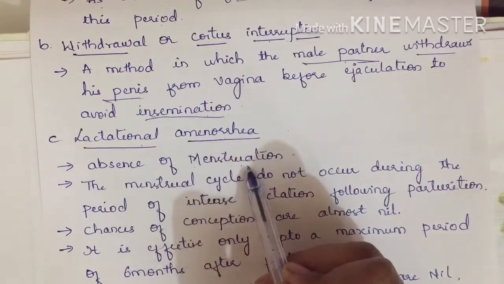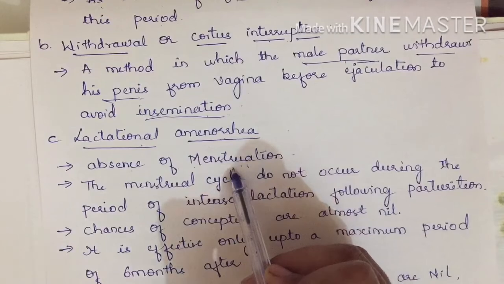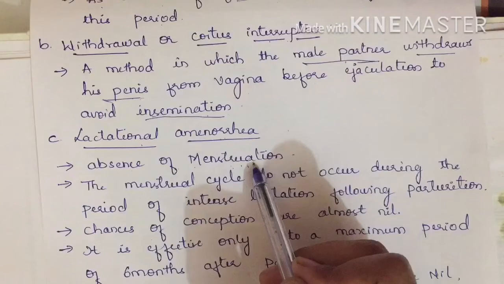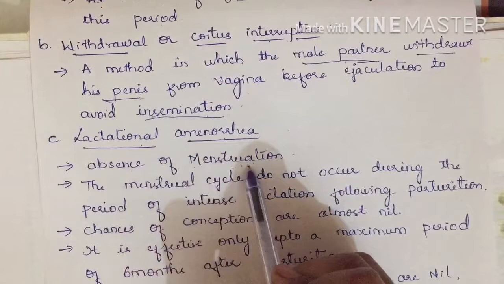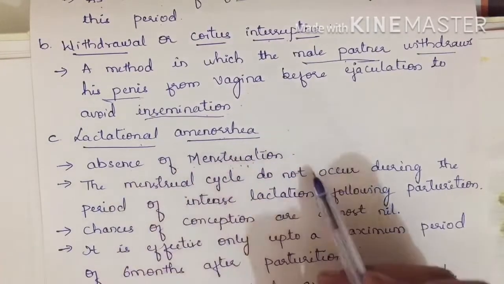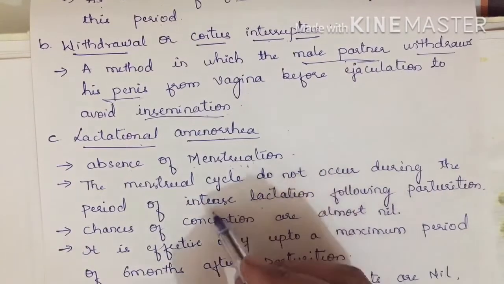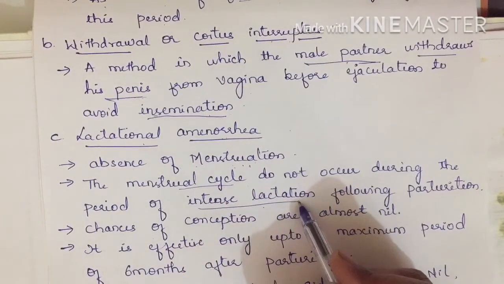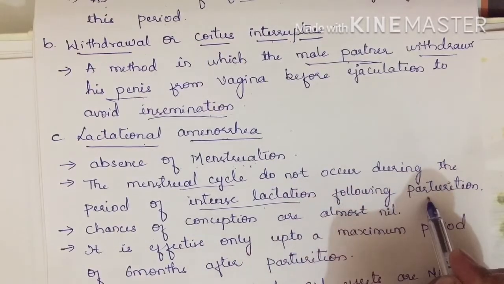If there is an absence of menstruation during intense lactation, then there is no formation of ova and no ovulation. When the menstrual cycle takes place, then there is ovulation. If there is no menstrual cycle, then there is no ovulation and no formation of ova. The menstrual cycle does not occur during the period of intense lactation, when there is continuous provision of milk to the young ones following parturition, after delivery.